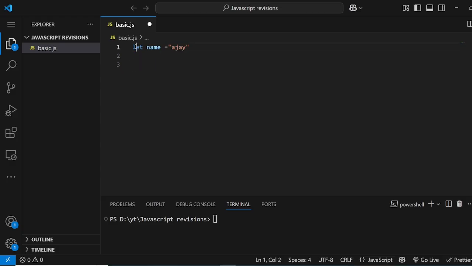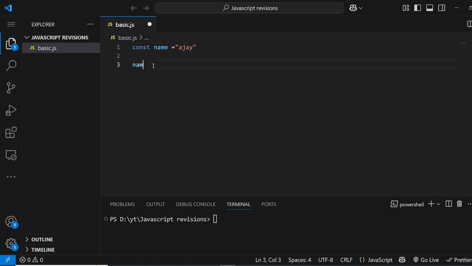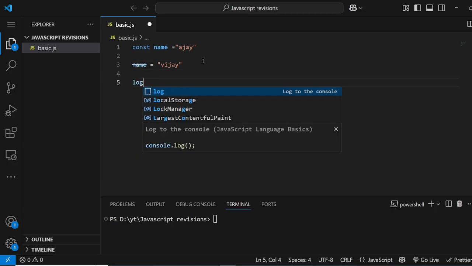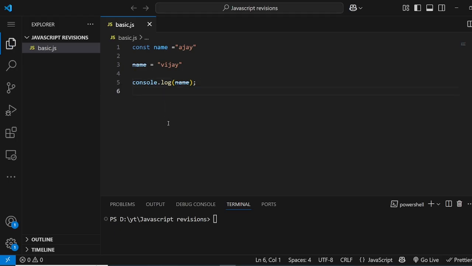But if we do it through const, we cannot change the name value to anything. For example, we can't do this, Vijay. It will give us an error. For example, when I try to log, it will give us an error. And the reason is const means constant, which means constant values cannot be changed.